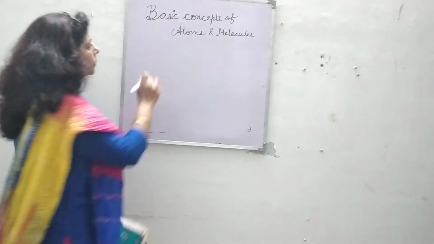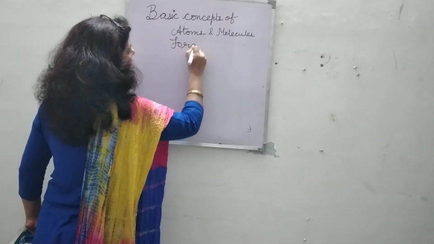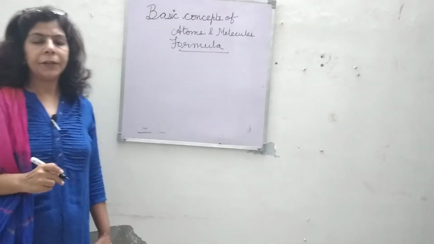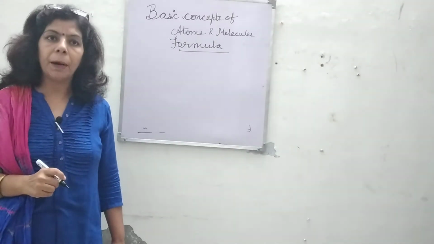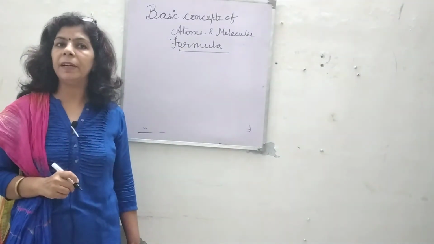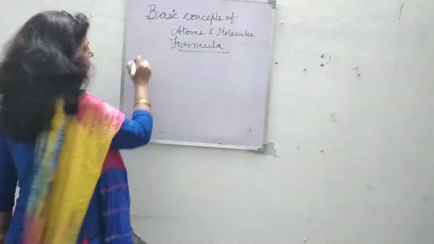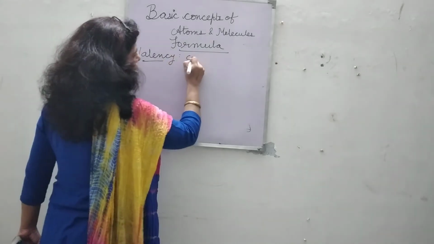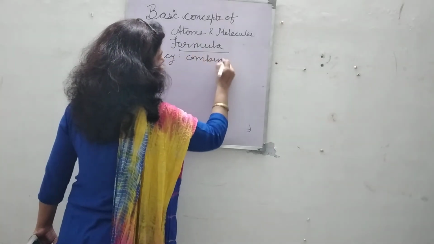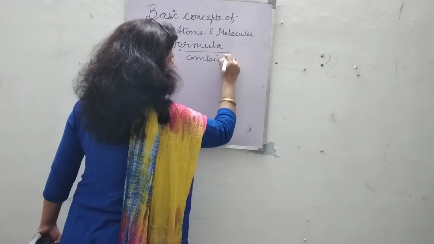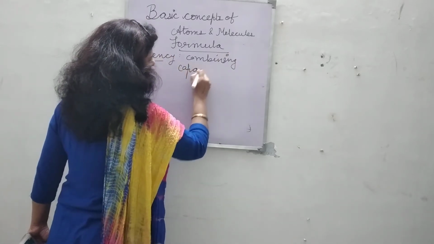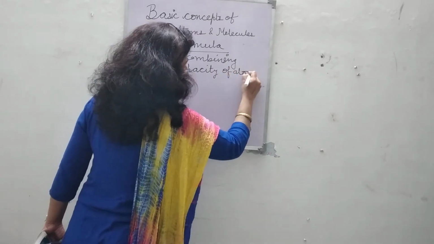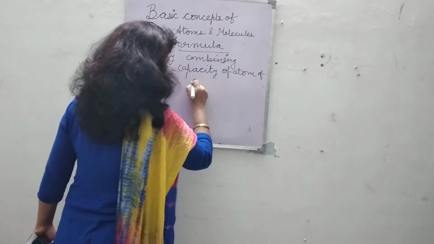Now, in order to write down the formula of a chemical compound, we need to learn about valency. What is valency? Valency is the combining capacity of an atom of an element.